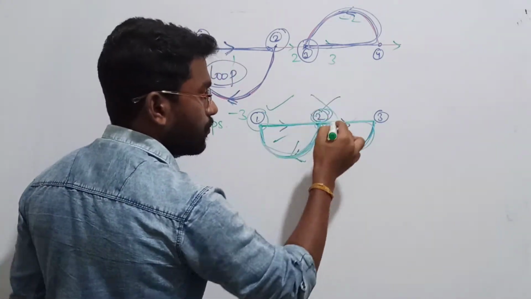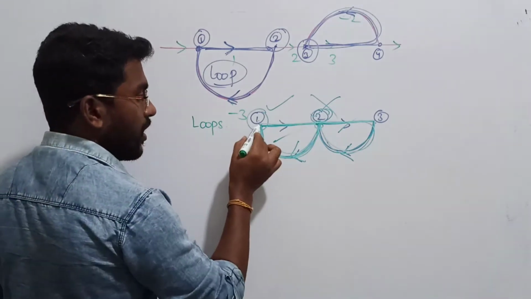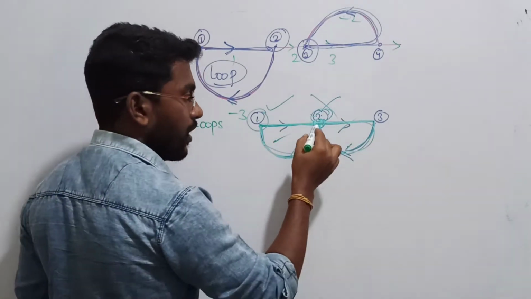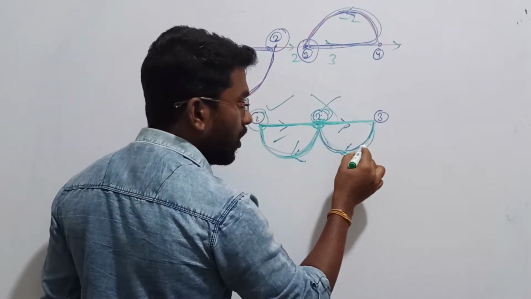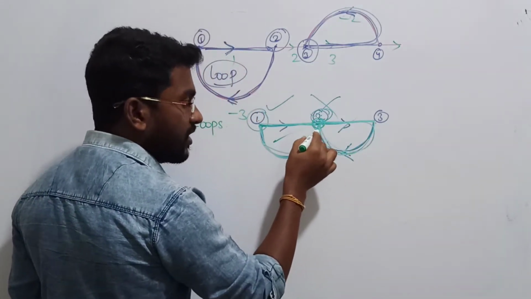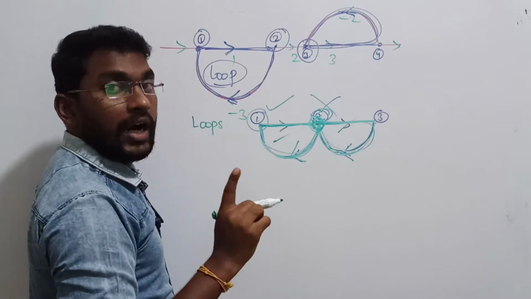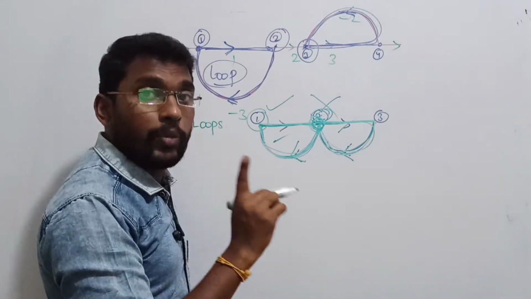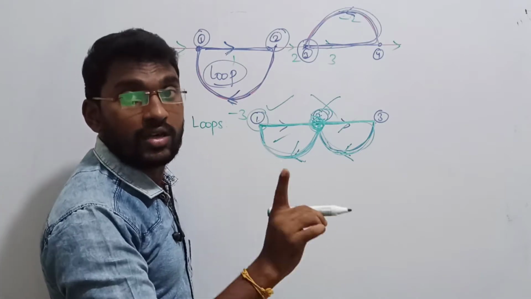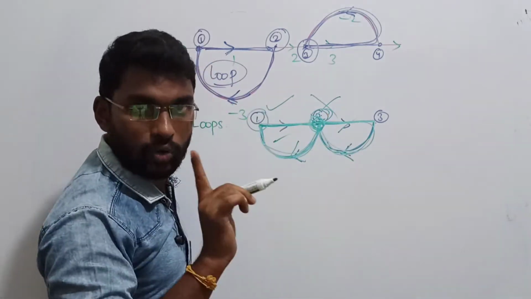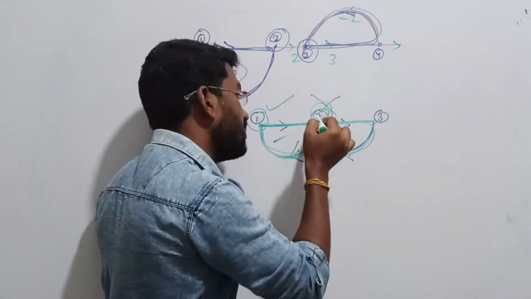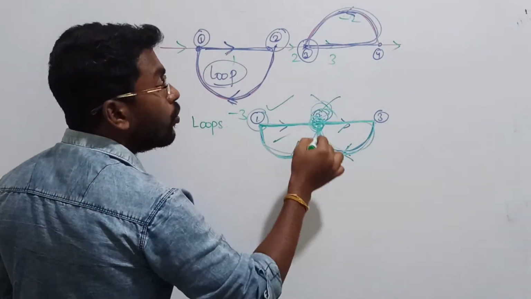That is wrong. Why? Because I am starting from here, crossing this node once, and crossing node 2 again. Then I am coming to 3, and again I am getting back, and once again we are touching node 2. I said that while creating loops, repeated nodes are not allowed. You have to touch each and every node only once. We have already crossed this node, so once again you cannot touch that node. Clear? So only 2 loops will be there.